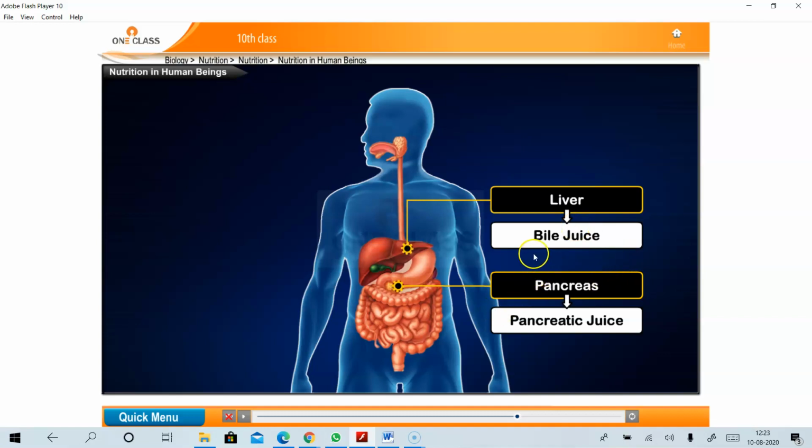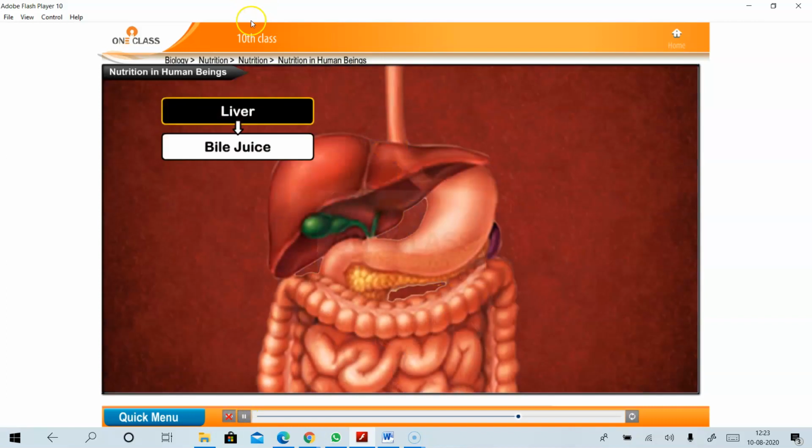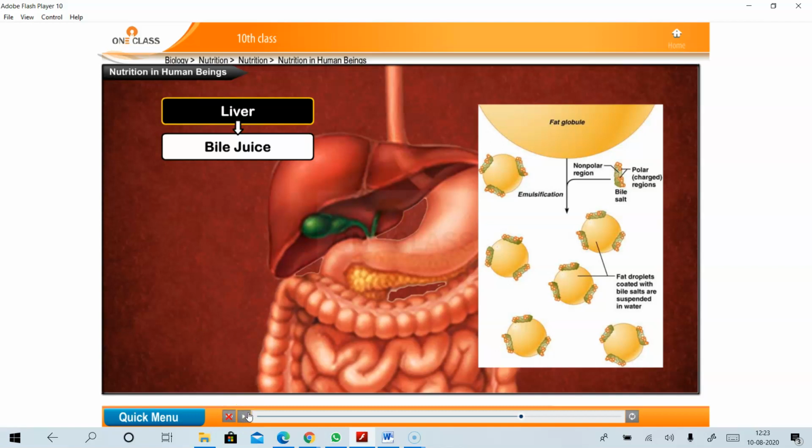So now let us see the role of the liver in the alimentary canal. See, the liver plays an important role in the digestion of fat globules. The liver plays an important role in the digestion of fat by secreting bile juice. It means the liver contains bile juice. With the help of bile juice, the fats are digested. Okay. And this process is known as emulsification.